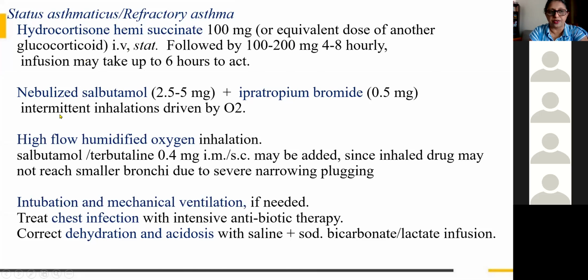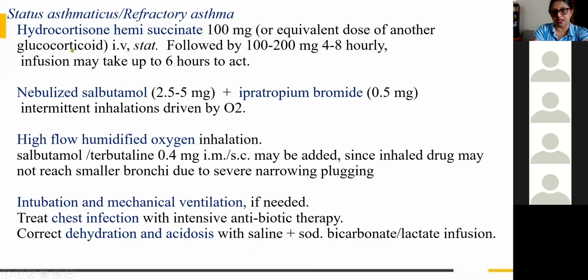Hydrocortisone, this is a glucocorticoid, nebulized salbutamol, high flow humidified oxygen. If this is not functioning, that is with the mask, if it is not happening, then you have to go for intubation and mechanical ventilation. Then treat the chest infection with antibiotics. Then we have to correct, because of continuous breathlessness, there will be dehydration and acidosis. So that has to be treated with saline and sodium bicarbonate.